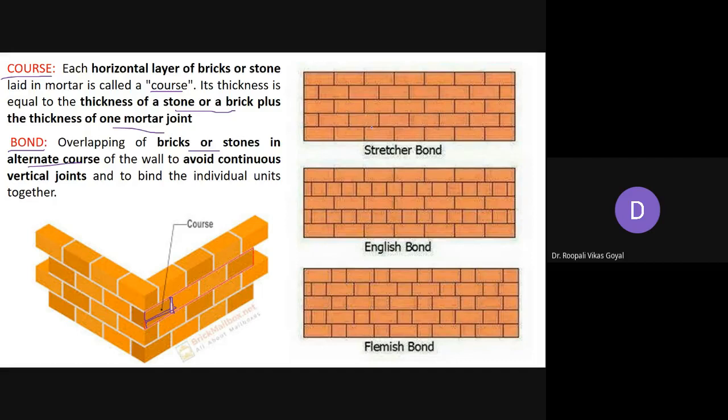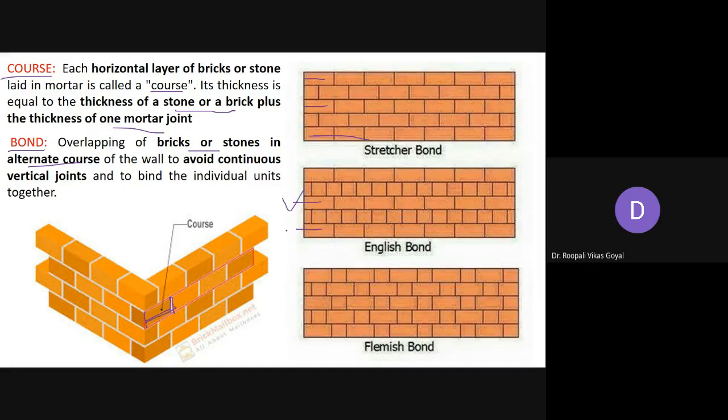You have to properly bond it, okay? These are horizontal courses. Now overlapping of the bricks or stones: there is an overlapping here, and then again there is an overlapping. In each alternate course you can see some overlap. Here all the stretcher courses are there, here all the header courses, here again stretcher courses, again header courses. So this is the overlapping of bricks or stones in alternate courses.